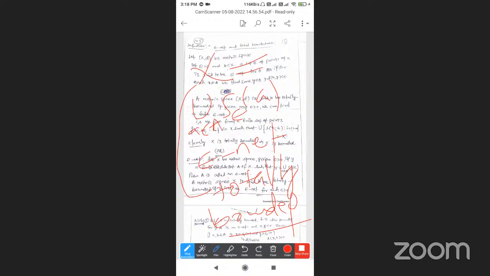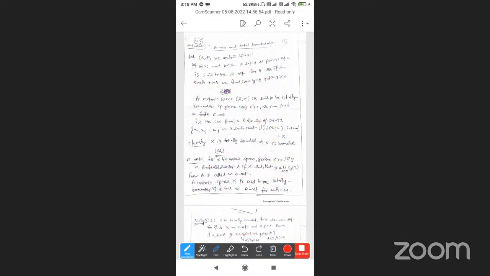So what is the epsilon net? S epsilon of a, open spheres, a union of open spheres. A union of open spheres means S epsilon of point A1 union S epsilon of point A2 union S epsilon of point A3 union, and so on, up to S epsilon of point AN. So all of them can be written as a union over small a belonging to capital A of S epsilon of A, equal to the total metric space. I think that is called an epsilon net.